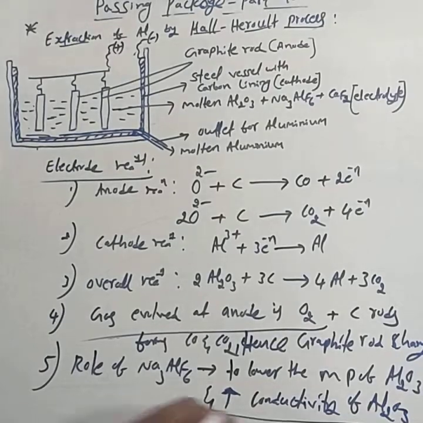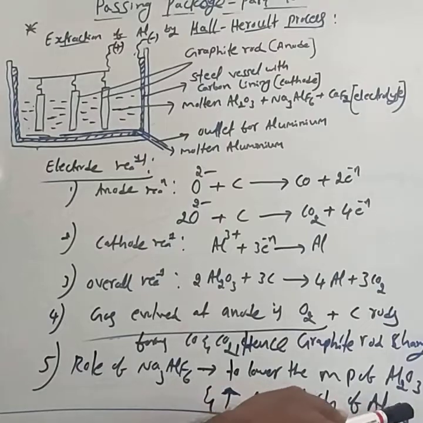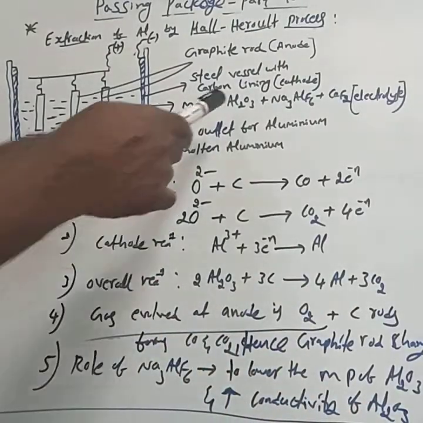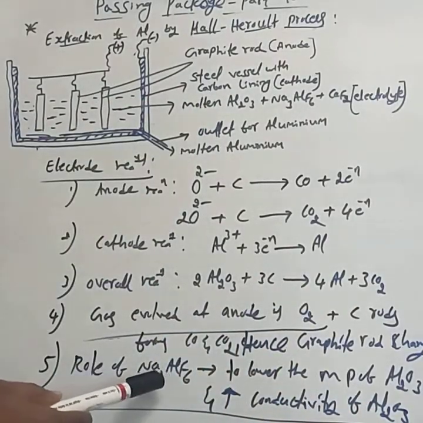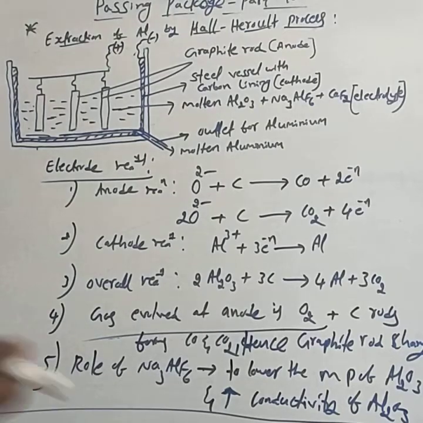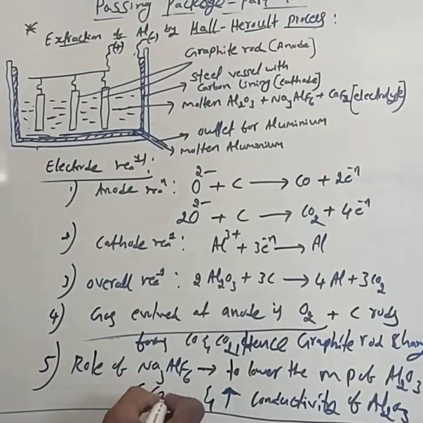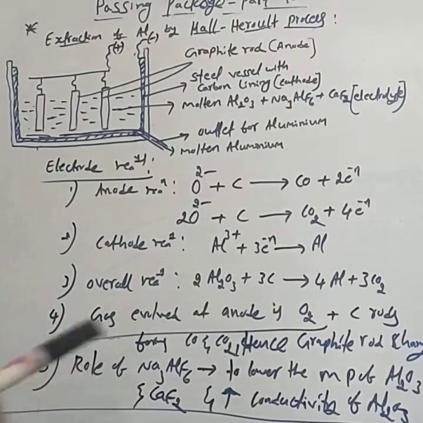Molten alumina is mixed with cryolite Na3AlF6 and CaF2. This is the role of Na3AlF6 and CaF2.